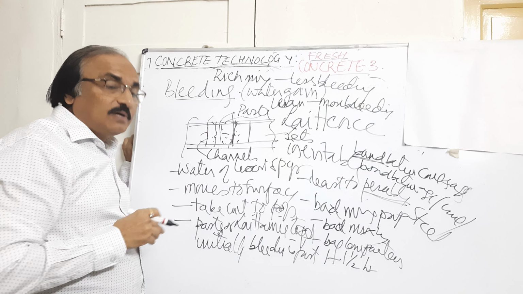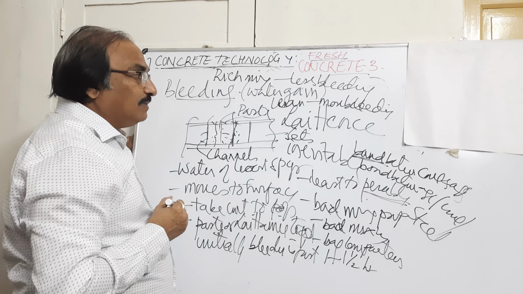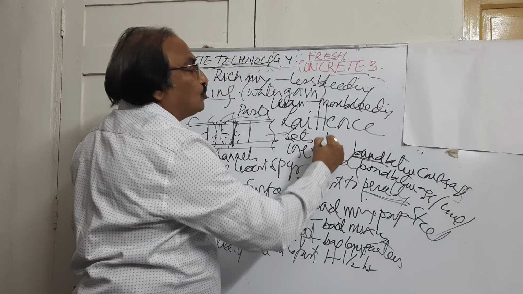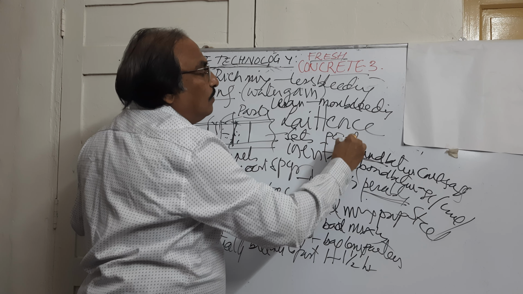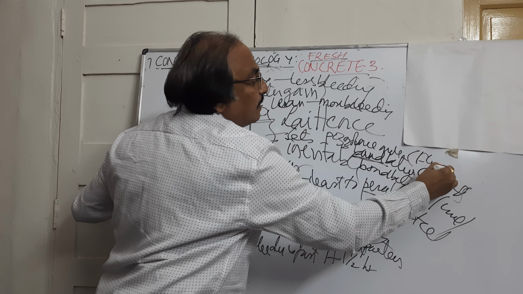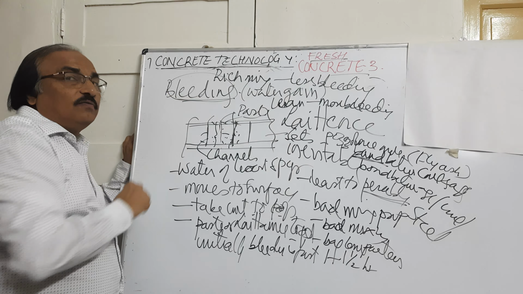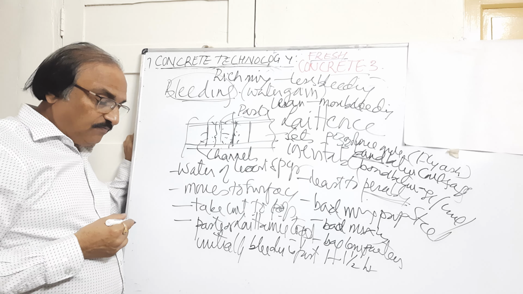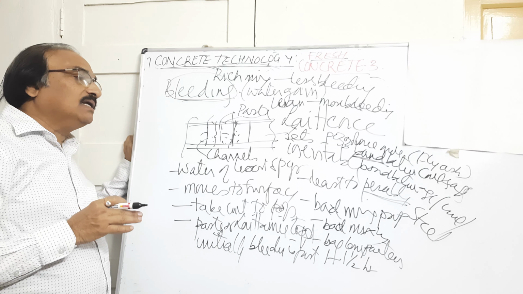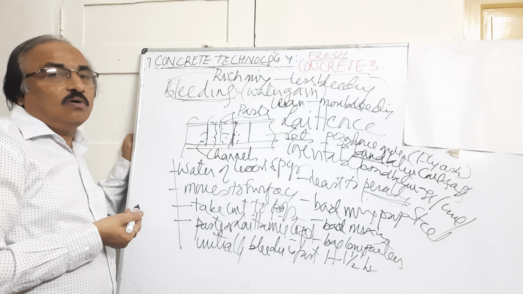So that's why the mix proportion should be good, so that the bleeding can be reduced. Another factor where we can reduce bleeding is by using pozzolanic material, like fly ash, for example. By using such material, we will be reducing the bleeding effect of the concrete. Bleeding is inevitable, it cannot be avoided, but it has to be reduced by taking precautions against the causes of bleeding.